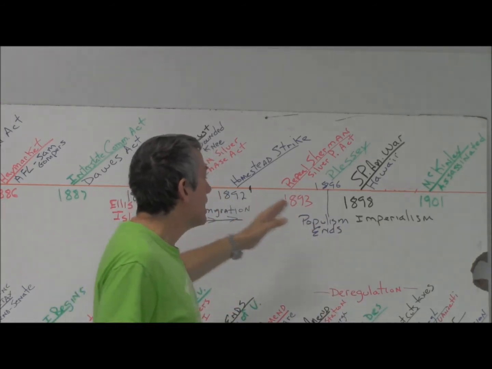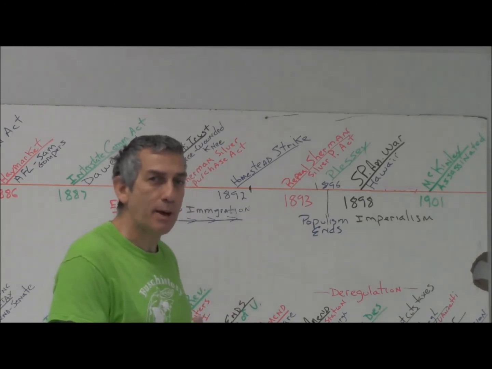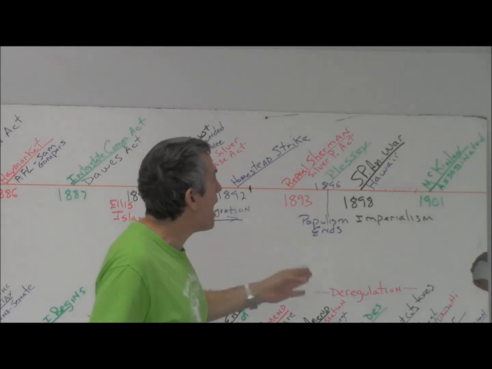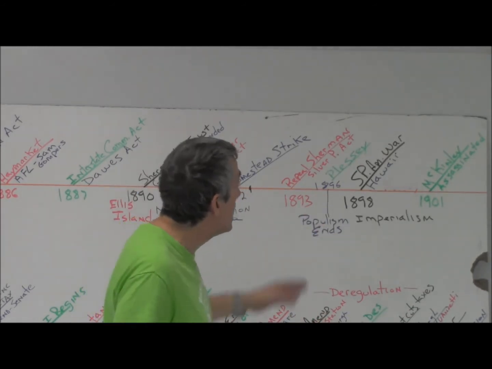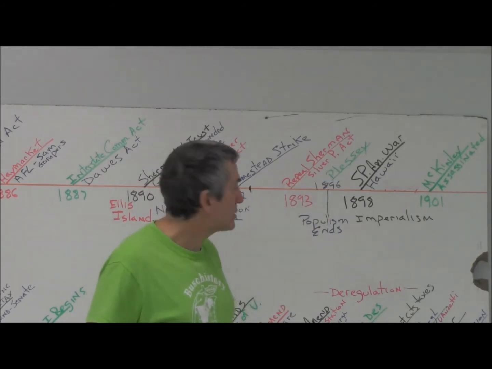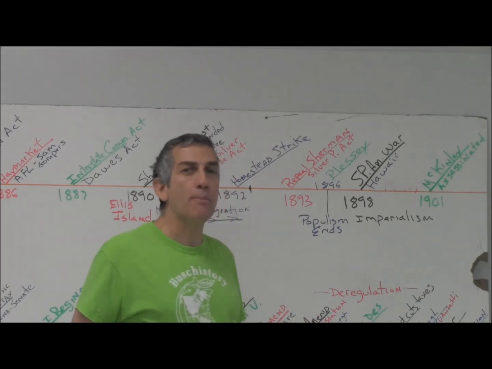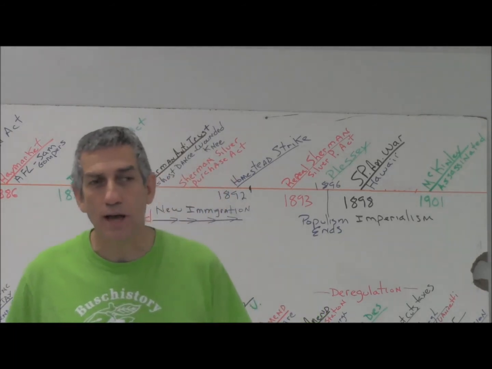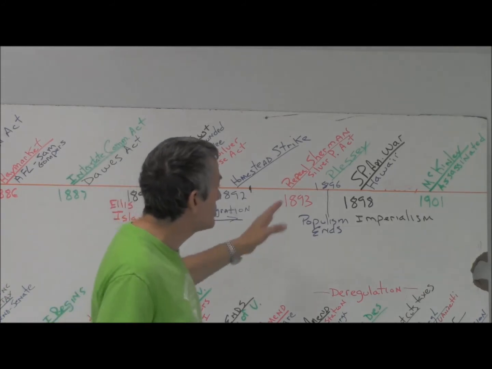In 1896, best known for three things. This is the election of William McKinley against William Jennings Bryan. Of course, William McKinley, backed by big money, wins. Bryan loses. And that is actually an end to populism as we know it in the United States. It'll be picked up shortly thereafter. And also, this is the famous Plessy versus Ferguson case about segregation on public transportation, in which the Supreme Court turns around and upholds the idea that segregation can be legal as long as it is equal. And that's called the separate but equal doctrine. And that occurs in 1896.